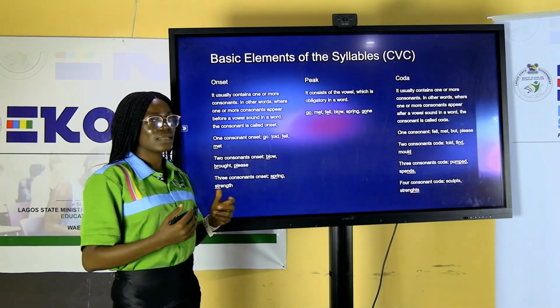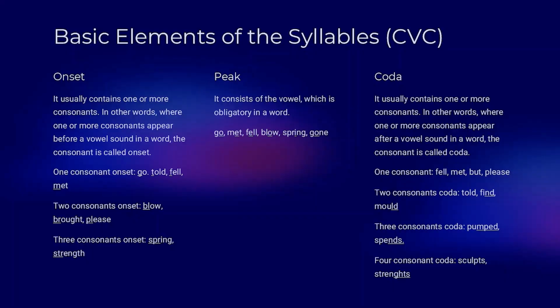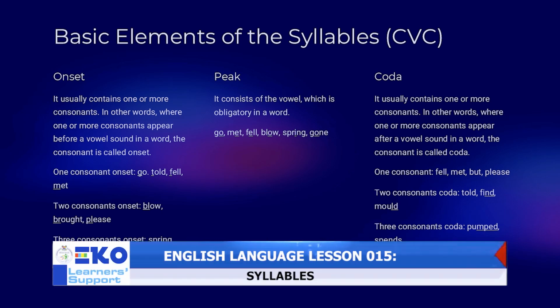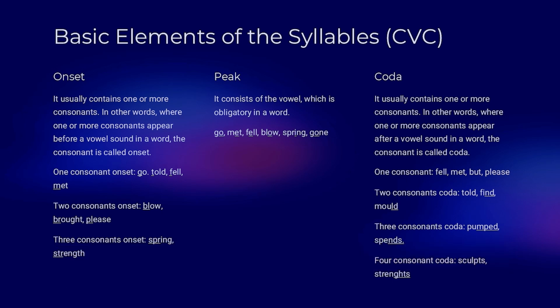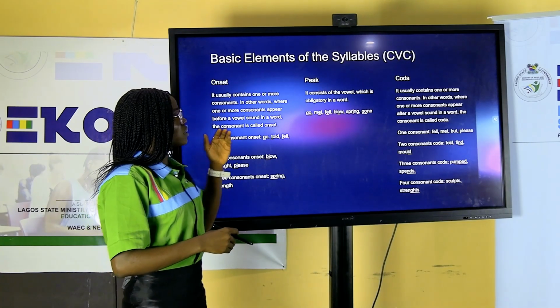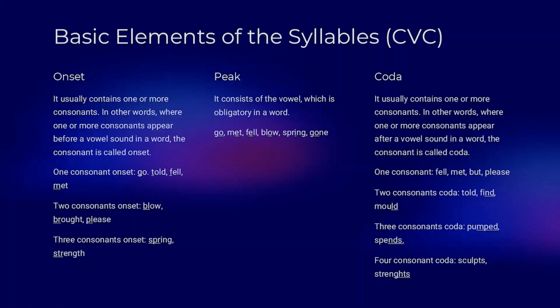Let's look at the basic elements of the syllable. We have the CVC, and what that implies is this. We can have C at the onset, V at the middle, and C at the coda level. For the C at the onset level, we can have 1, 2 or 3. Then for the coda level, we can have 1, 2, 3 or 4.